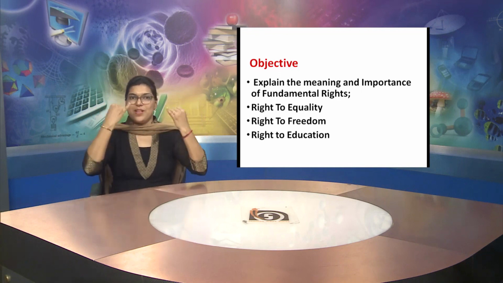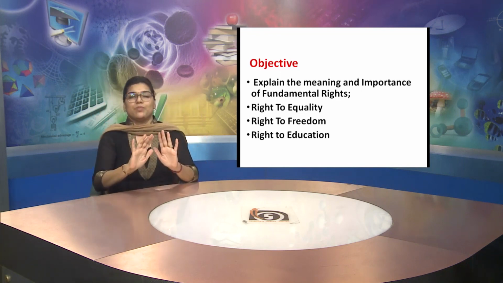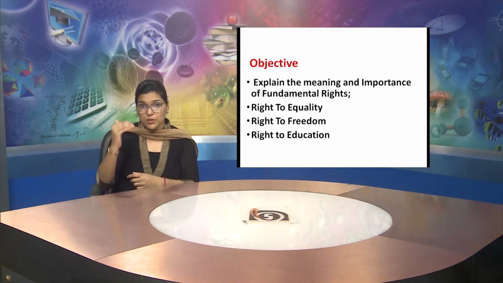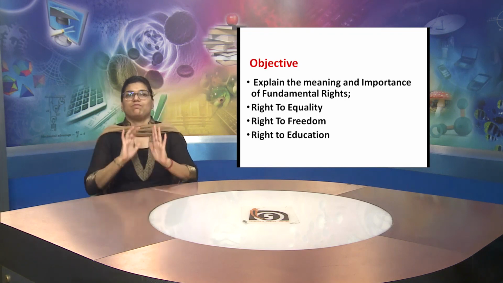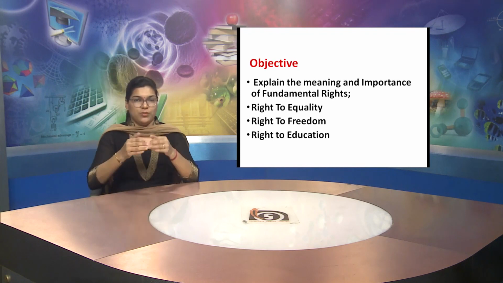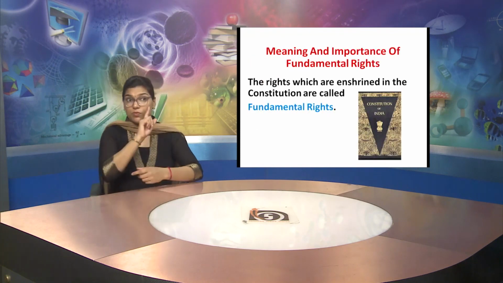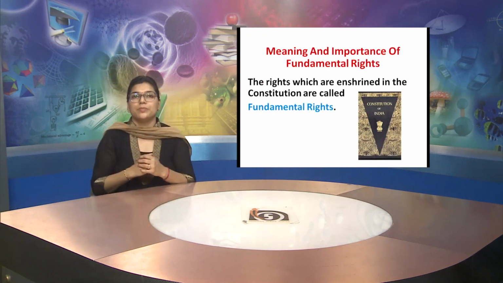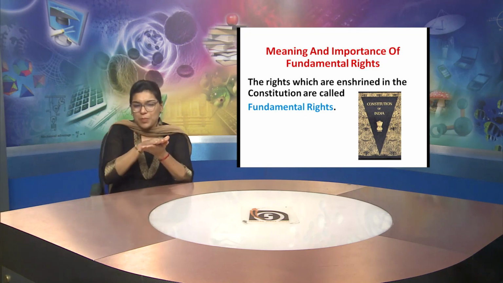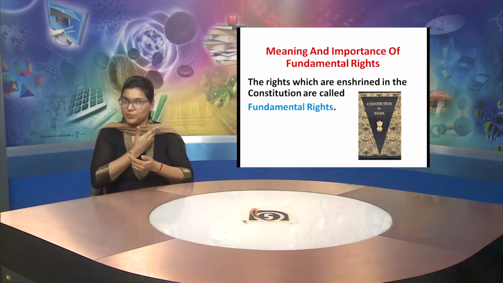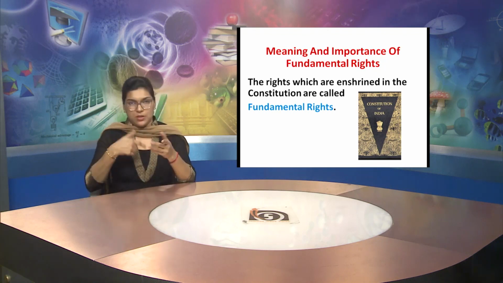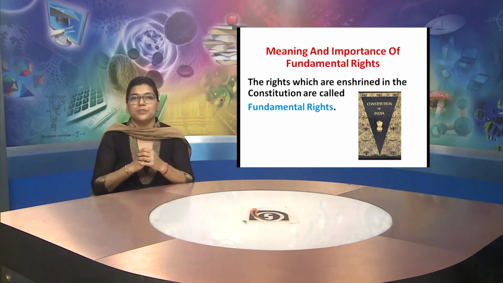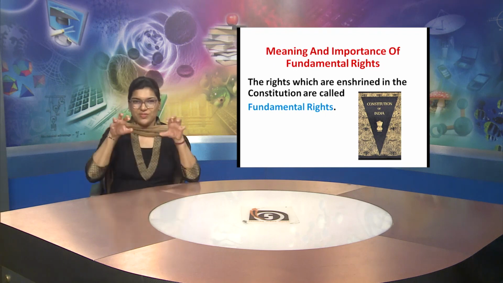The third objective is we will be able to understand the right to freedom, and the next objective is we will be able to understand the right to education. The first objective, let us now discuss: the meaning and importance of fundamental rights.